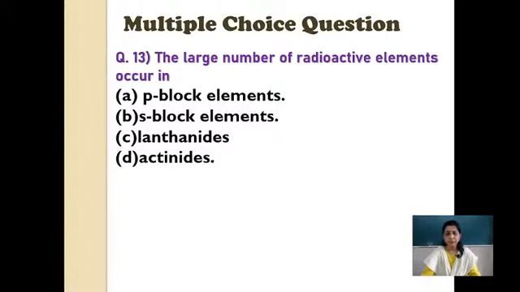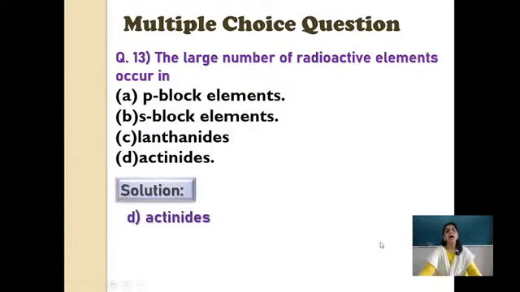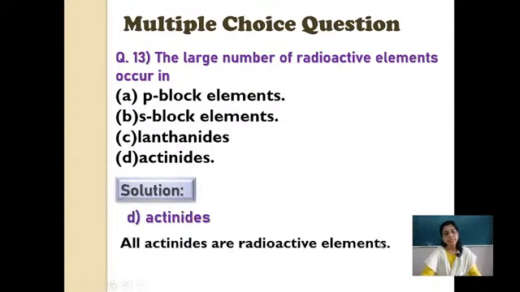Some children might have understood what the answer is now, as I have given you a clue. You know uranium is a radioactive element, so where is it in the periodic table? Yes. So the correct answer is actinides. All actinides are radioactive elements, which start after 92. Those that come after 92 are all radioactive elements.